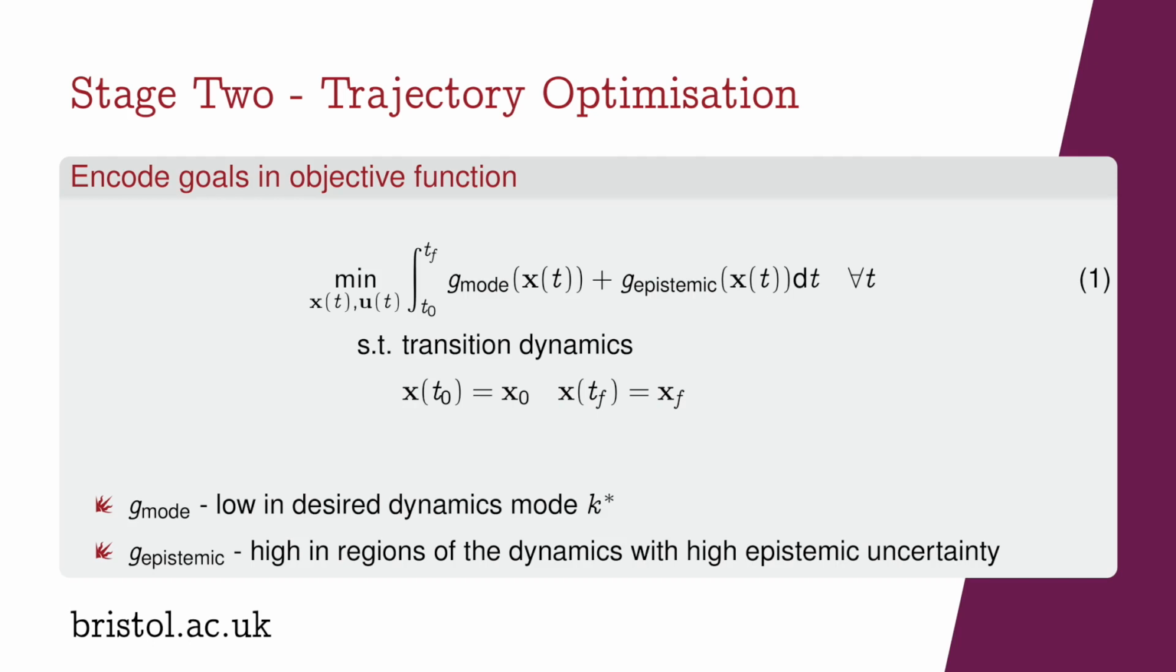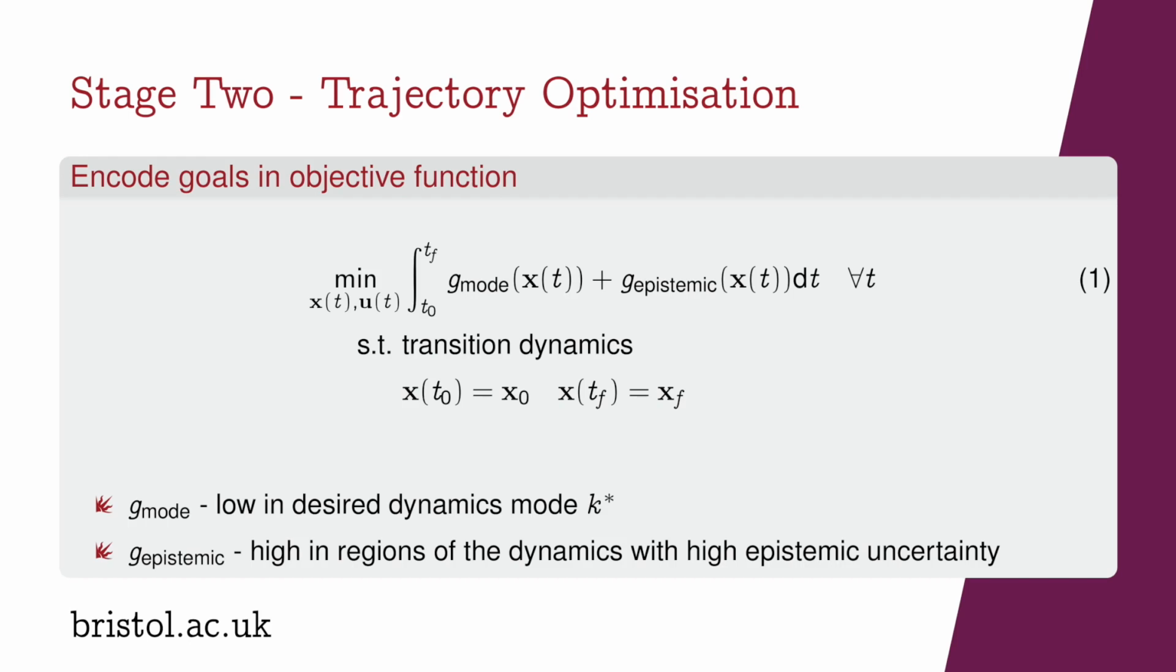In the second stage of our method, we perform trajectory optimization using our learned transition dynamics model. In trajectory optimization, it's common to encode our goals into an objective function. In our problem, we have two goals, so we formulate an objective function with two terms. The G mode term encodes our goal of remaining in our desired dynamics mode, and the G epistemic term encodes our goal of remaining in regions of dynamics which have been observed and can be predicted confidently. We then wish to minimize this objective function, subject to our transition dynamics and our boundary conditions.